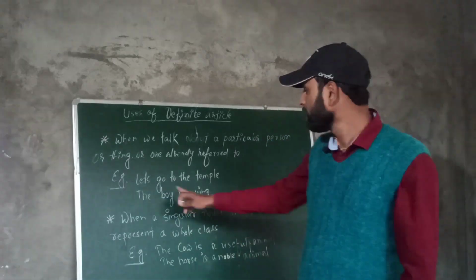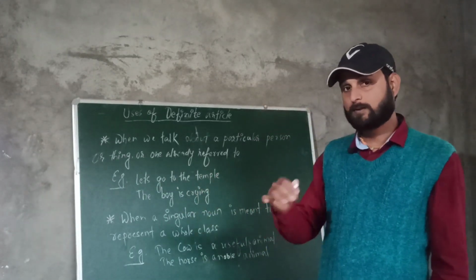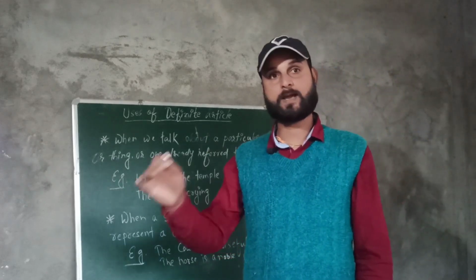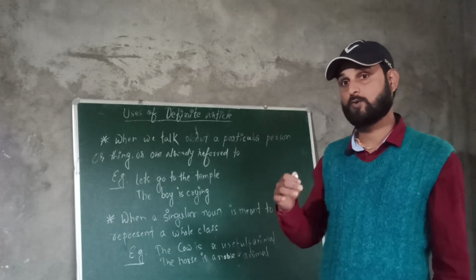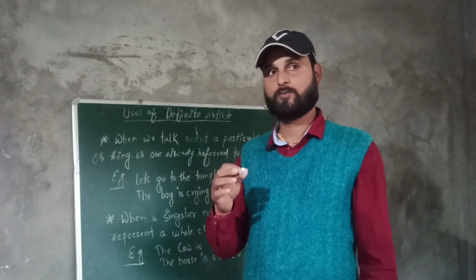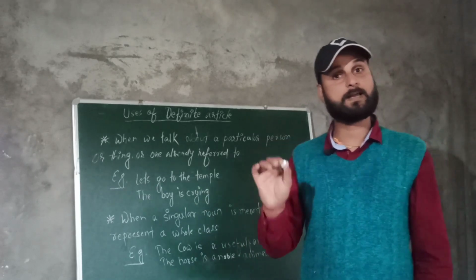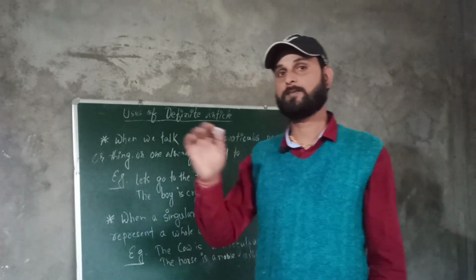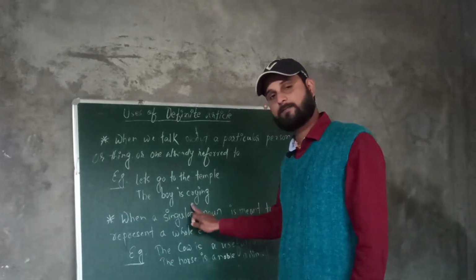For example, let's go to the temple. That means the particular temple in our locality. When some of our friends come to us and say let's go to the temple, then we know that he or she is talking about the particular temple of our locality where we have to go. Understood? Now next is, the boy is crying.